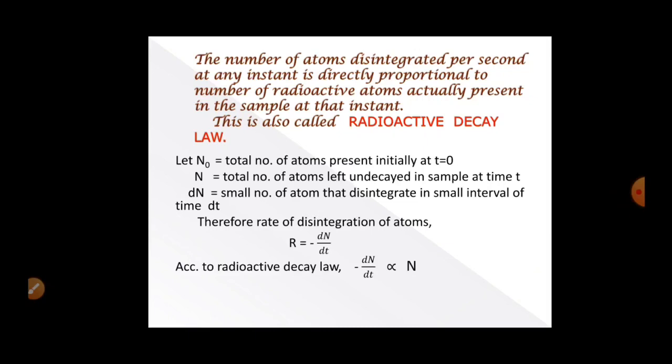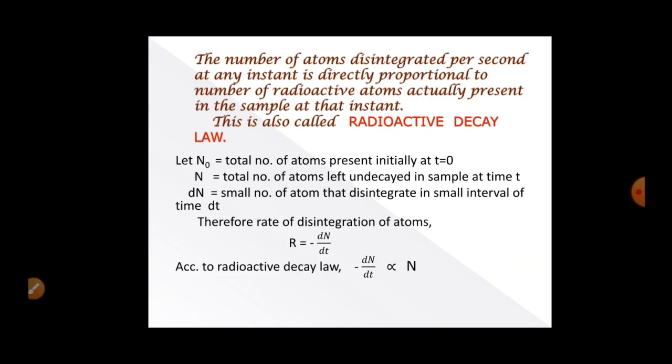Let N naught be the total number of atoms present initially at time t equal to 0. Let capital N be the number of atoms left undecayed in the sample at time t. Let dN be the small number of atoms that disintegrate in the small interval of time dt.